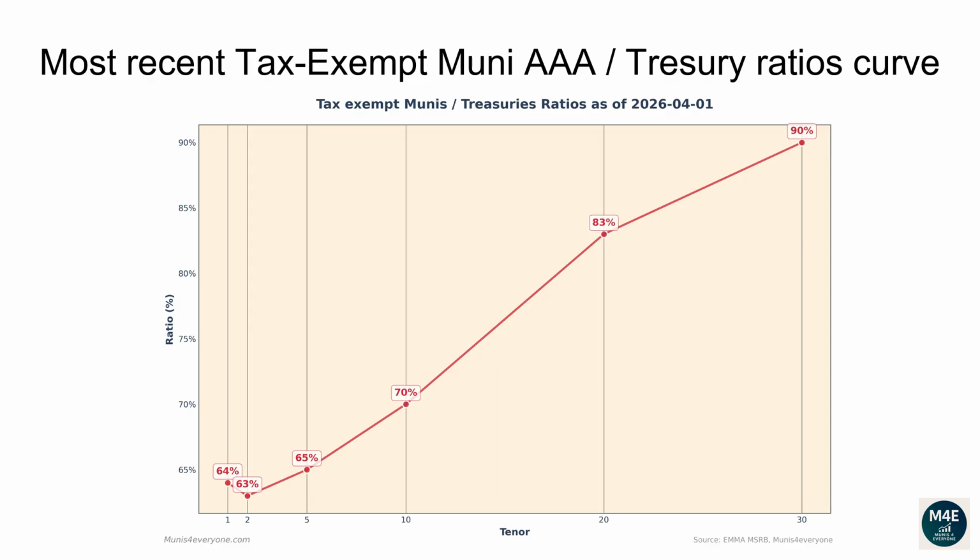The current one-year ratio is 64%. The 2 years ratio is 63%. The 5 years ratio is 65%. The 10 years ratio is 70%. The 20 years ratio is 83%. The 30 years ratio is 90%.